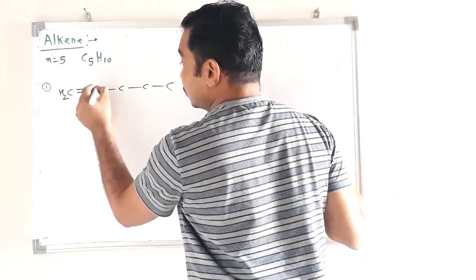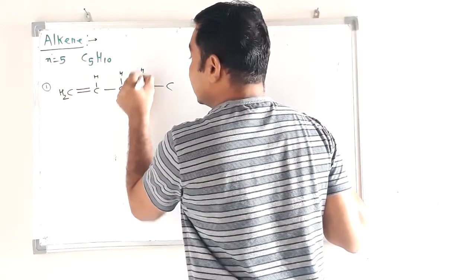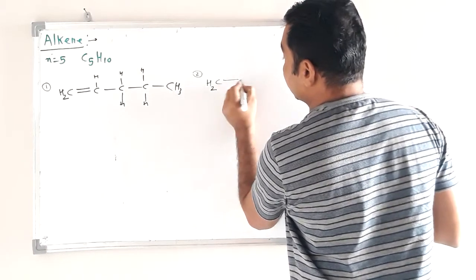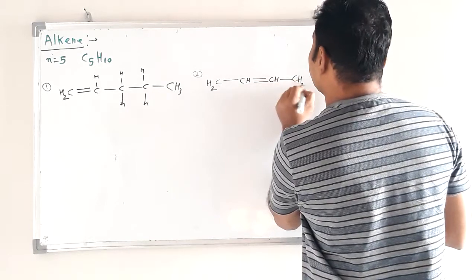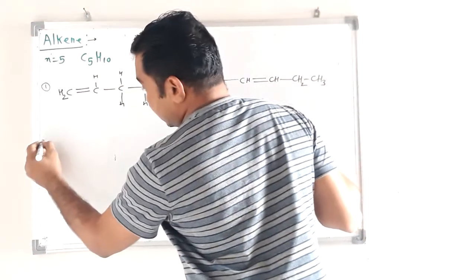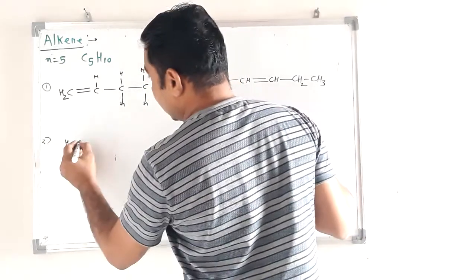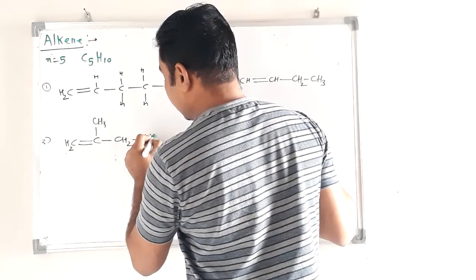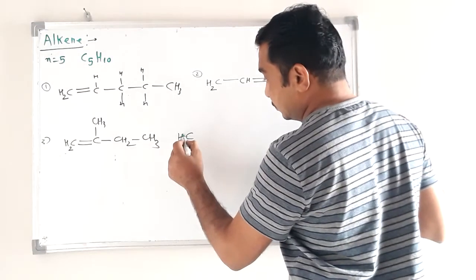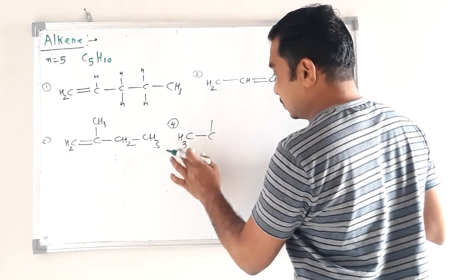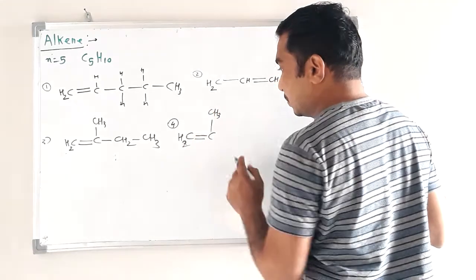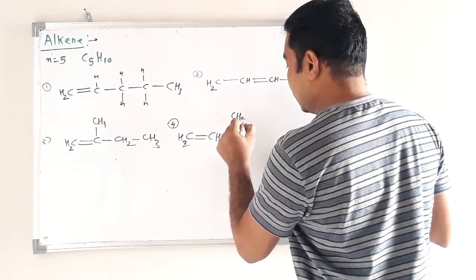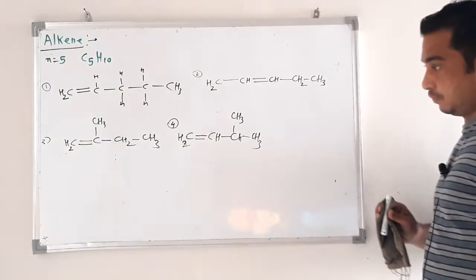If we put the double bond here, CH2=CH-CH2-CH2-CH3 first, second, CH3-CH=CH-CH2-CH3, second, third, fourth, and so on.